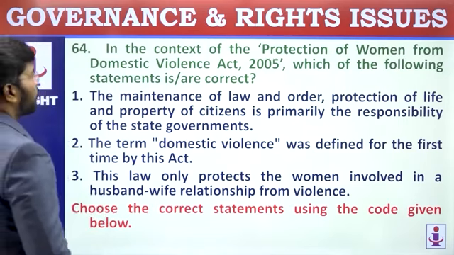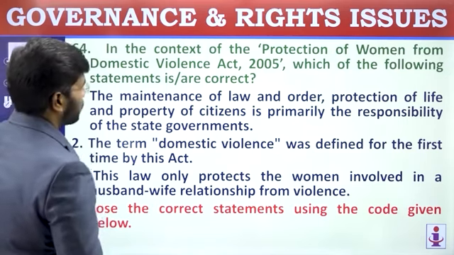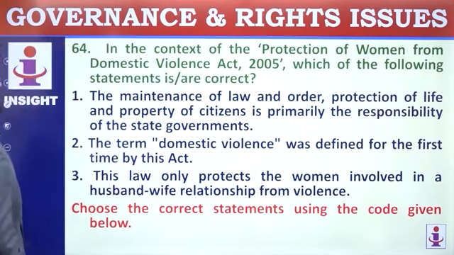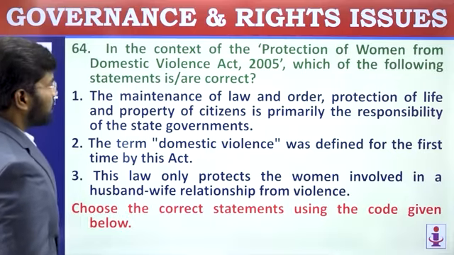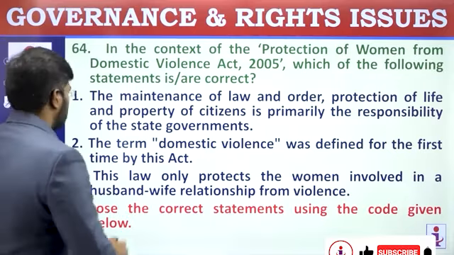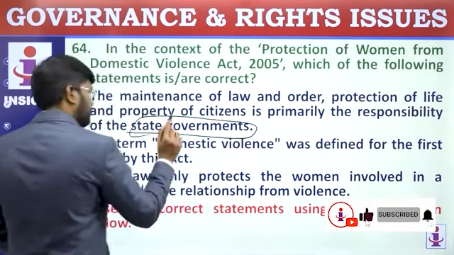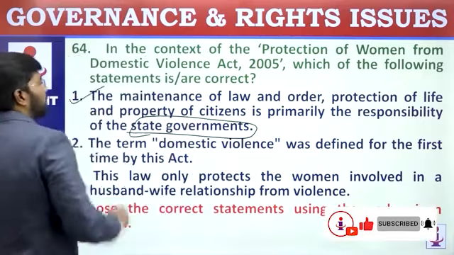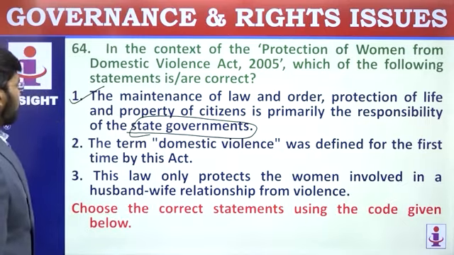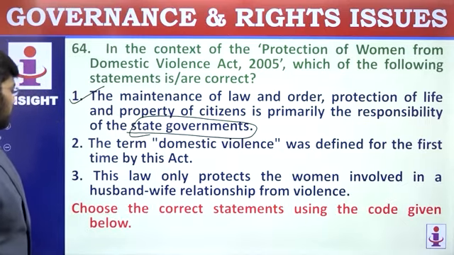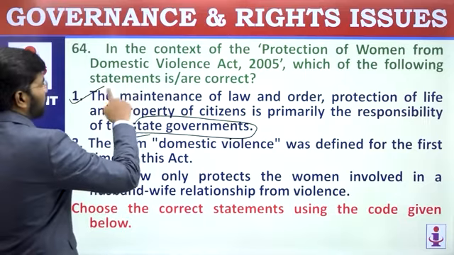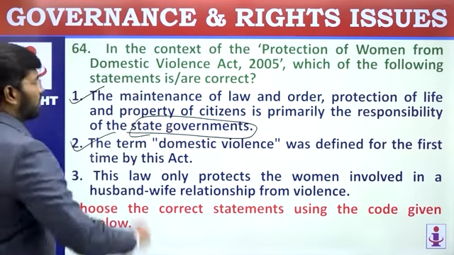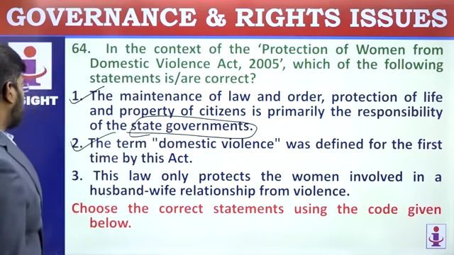In context to the Protection of Women from Domestic Violence Act 2005, which of the following statements are correct? The maintenance of law and order, protection of life and property of citizens is the primary responsibility of the state governments. Yes, law and order comes under the state government. The first statement is correct. Go for the second one. The term domestic violence was defined for the first time by this act. Yes, for the first time, domestic violence was defined in this act. This is a correct statement. Go for the third one.